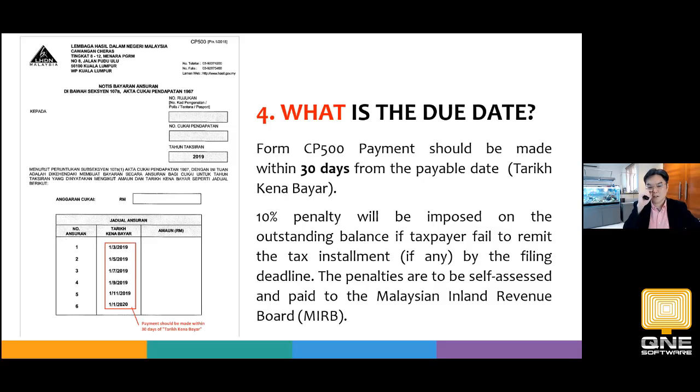For example, 1st of March is the first one. So you can pay by the end of March. 30 days, not 31. It's 30 days, even though that month has 31 days. You go by days, not by month, please. So that is very important. Don't miss that one day. So it's important.